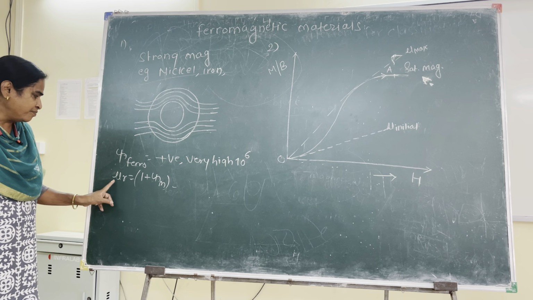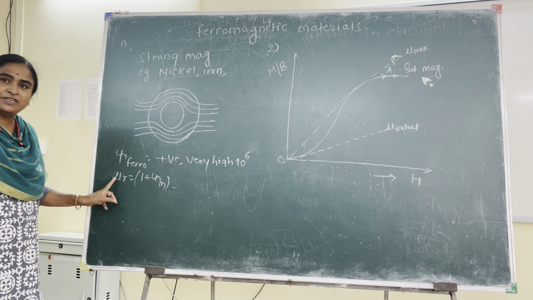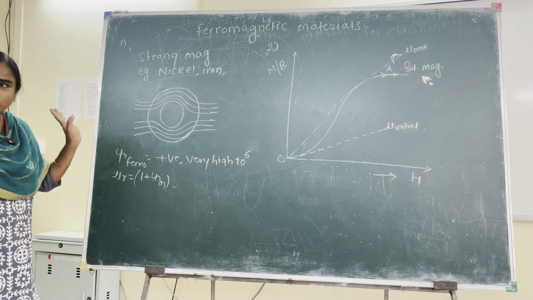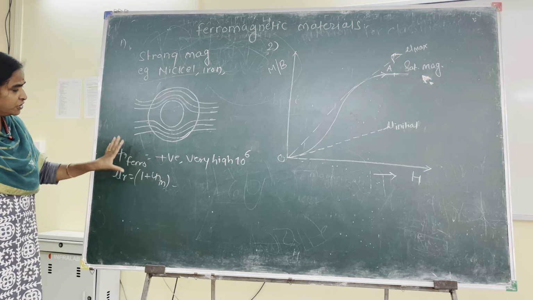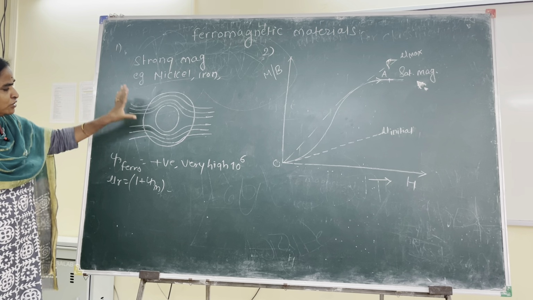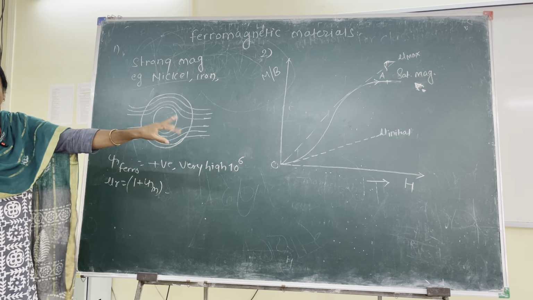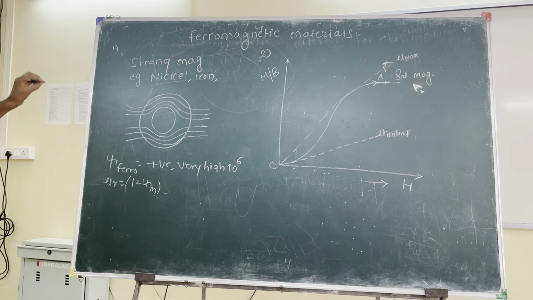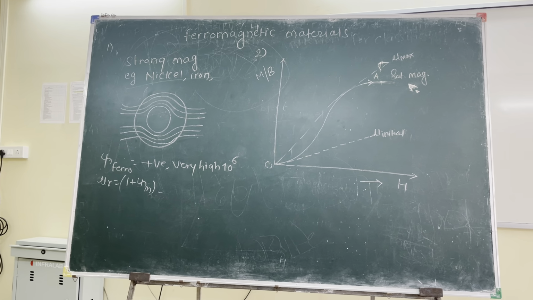Susceptibility. Then relative permeabilities of the order of a few thousands are also common in ferromagnetic substances. So these are the five features of ferromagnetic materials. In short, I will revise it before we go for the next features.